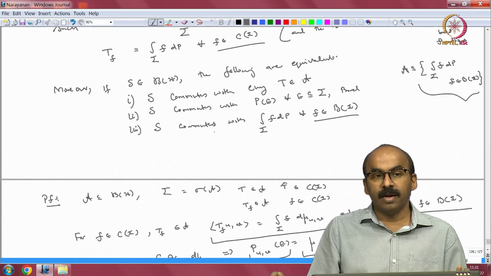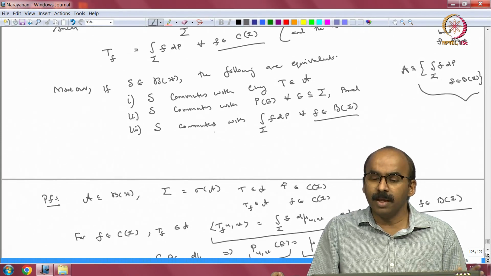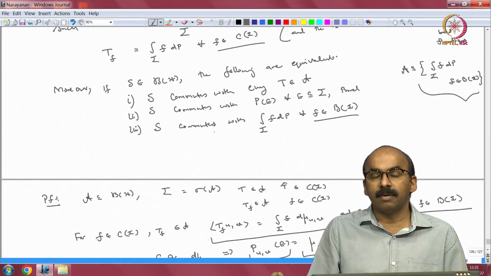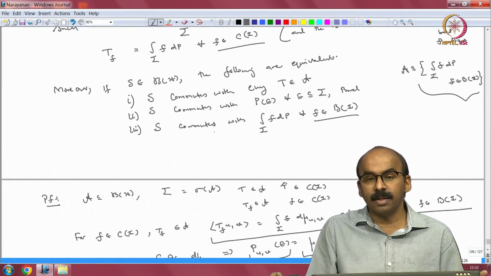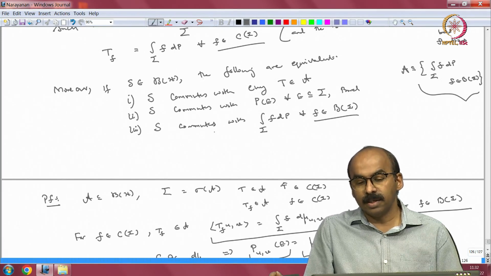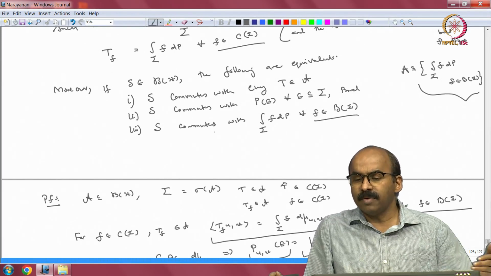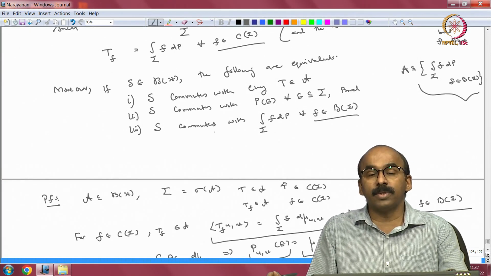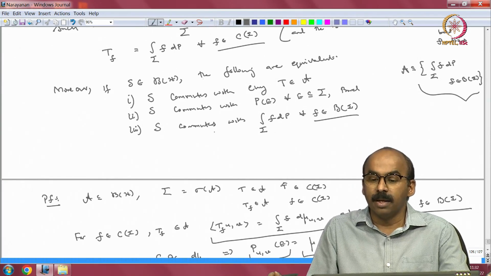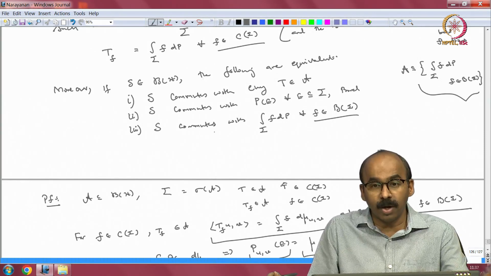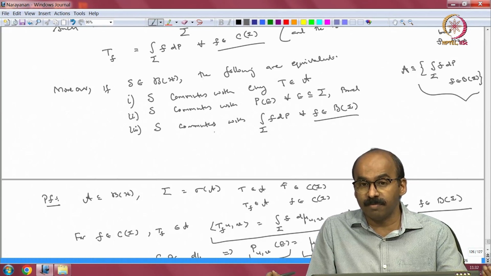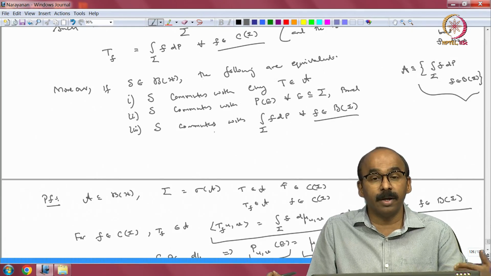If f_n converges to f pointwise and bounded, then the integral of f_n dP converges to the integral of f dP. We proved that it converges in the strong topology. If we had not, then it converges surely in the weak operator topology. But when we started with a commutative C star subalgebra, we proved that it converges in the strong operator topology. And so, you can go to any operator which is given by a bounded function, that is the integral of f dP where f is bounded, by taking limits from continuous functions.